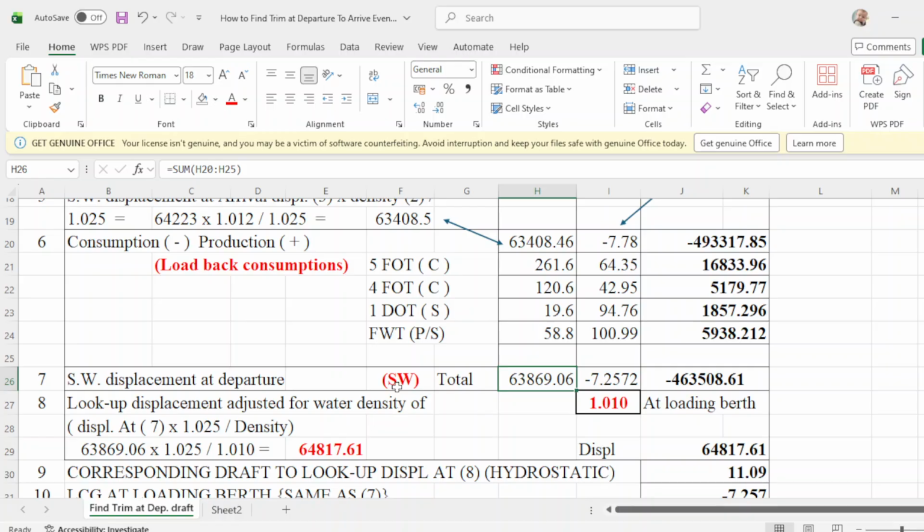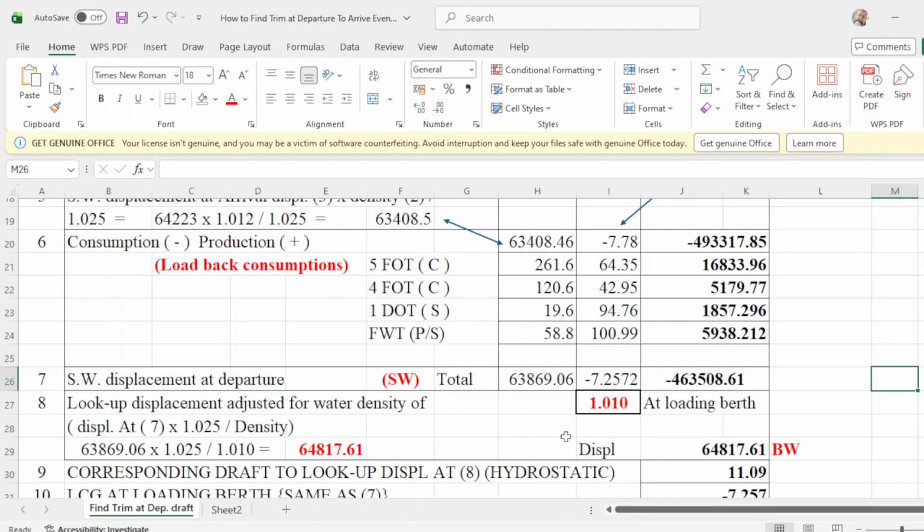So from salt water, you are now going to brackish water. That is now your brackish water, so you will not get confused.